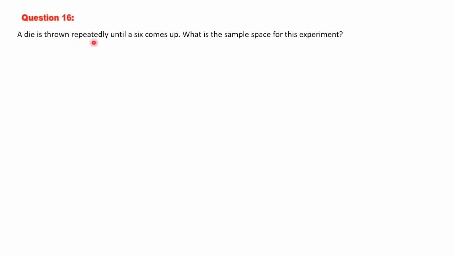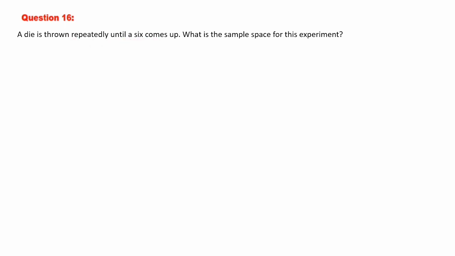Shall discuss question number 16. The question is, a die is thrown repeatedly until a 6 comes up. What is the sample space for this experiment? Let's go through the question. Die is thrown repeatedly until a 6 comes up. Means when you get a 6 only you will be satisfied, or else you will keep on continuing the activity. But once you get a 6 you will stop. Even in the first throw if you get a 6 you will stop. You will not continue next.